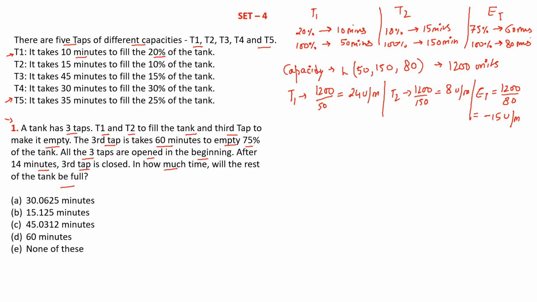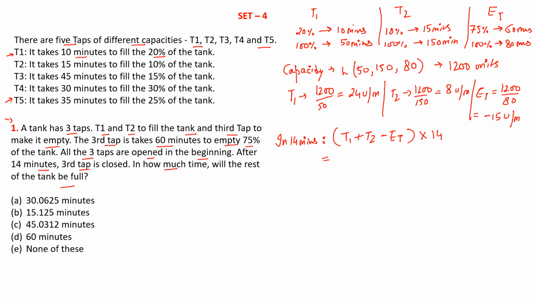Now it is given that the 3 taps are opened in the beginning. Since all 3 were operating from the beginning, after 14 minutes the third tap is closed. So let us look at how much of the tank was filled in 14 minutes. So in 14 minutes, T1 plus T2 minus the empty tap efficiency multiplied by 14 minutes.